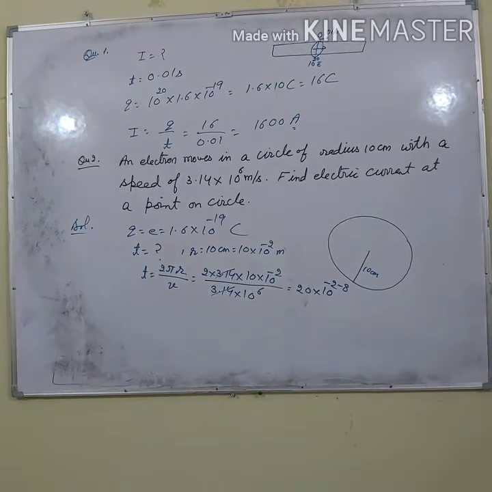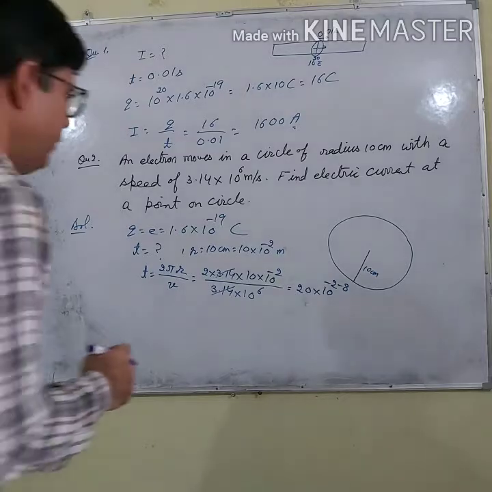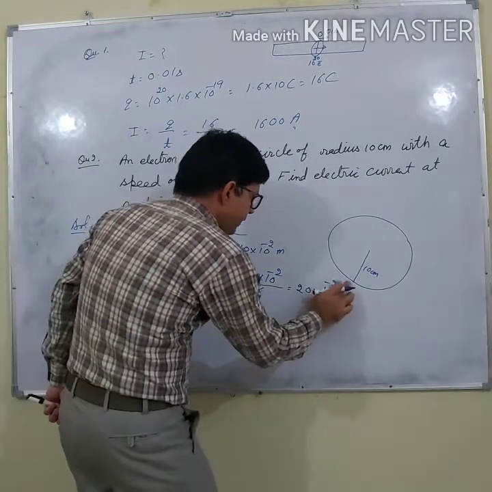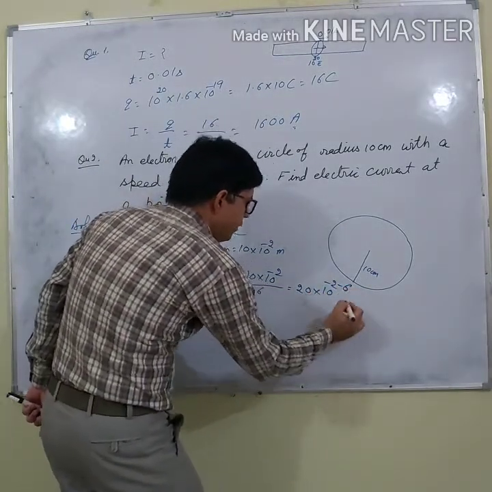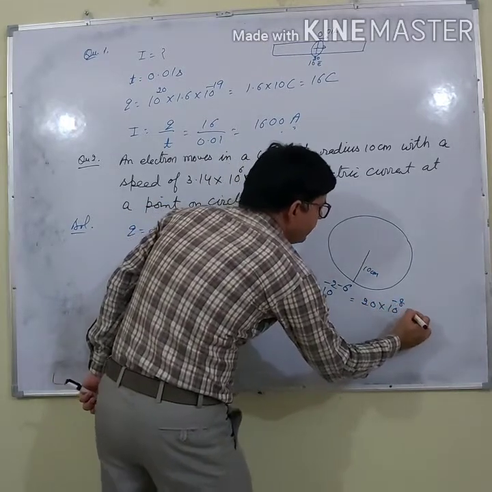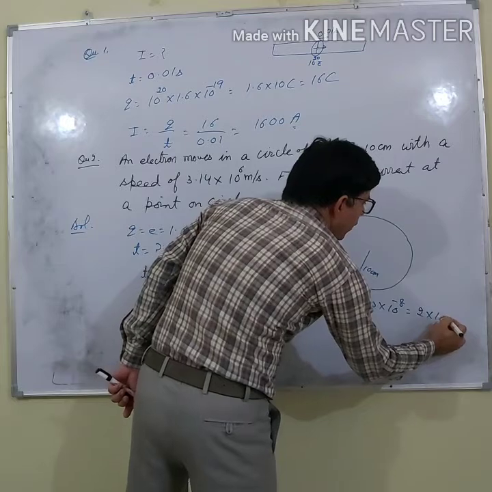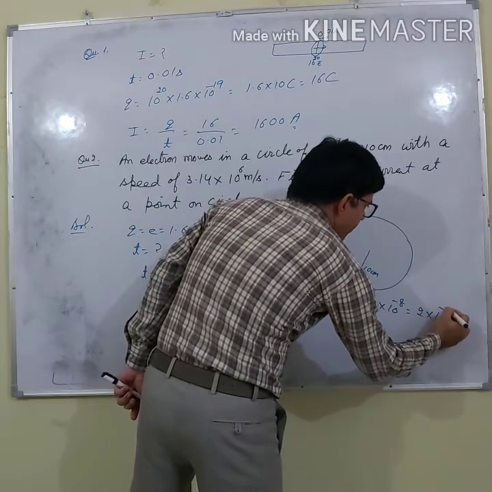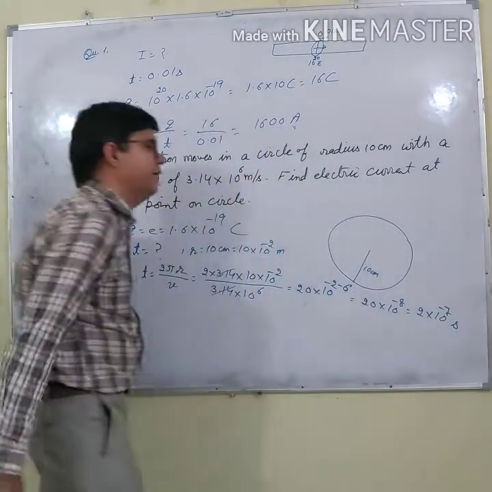So 20 multiplied with 10 to the power minus 8, that is 2 into 10 to the power minus 7 second.